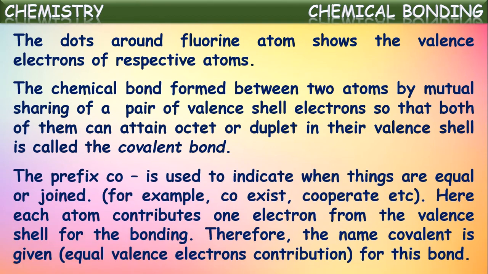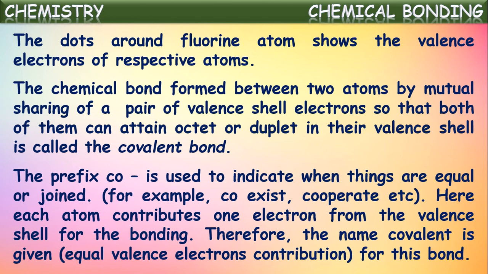Here the prefix co is used to indicate when things are equal or joined. For example, we often say coexist, cooperate, etc. Here each atom contributes one electron from the valence shell for bonding. So both of them contribute electrons equally. That's why the name covalent is given for this kind of bonding.